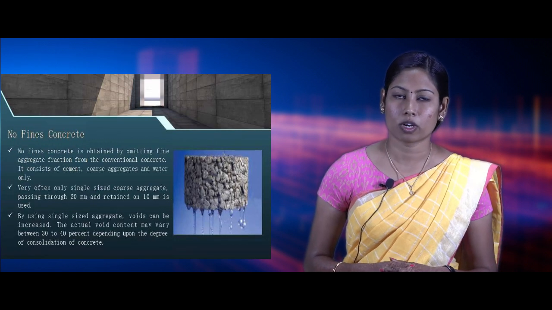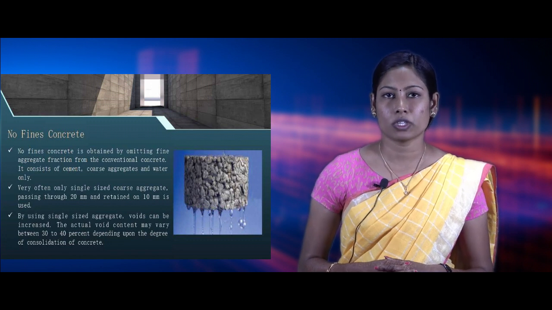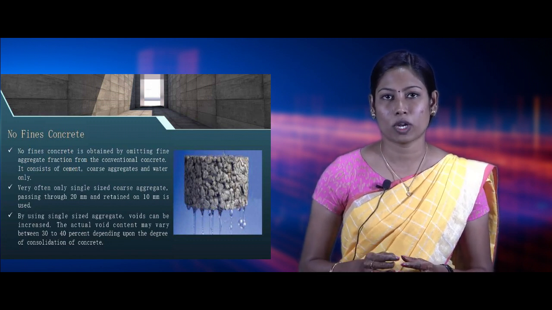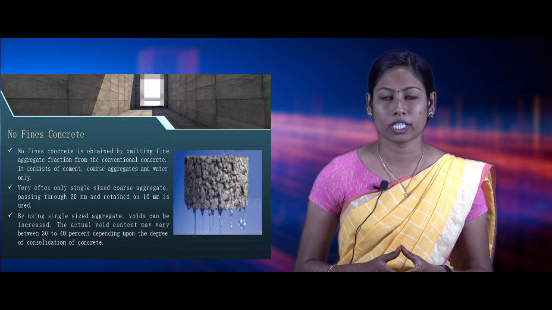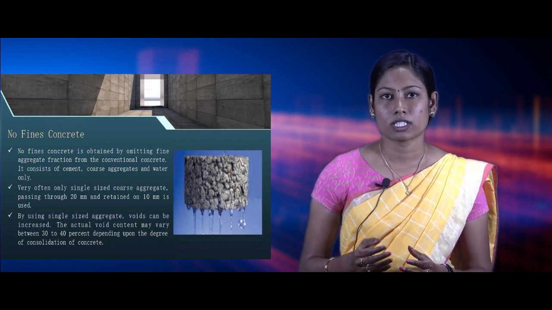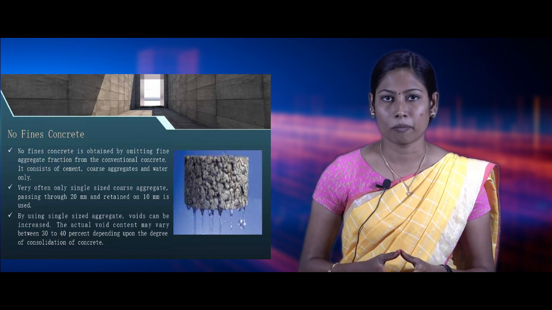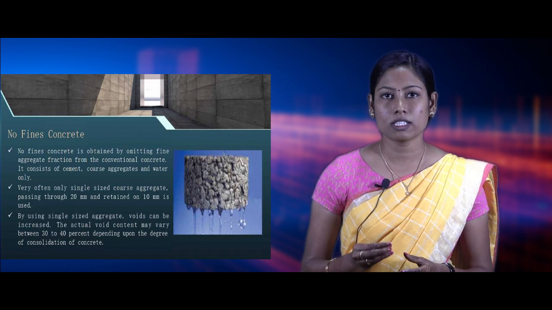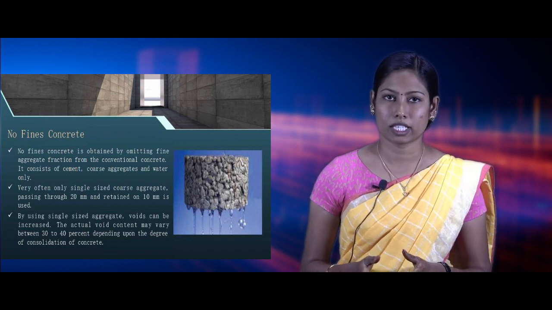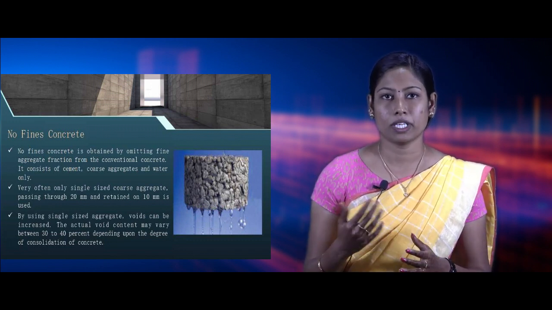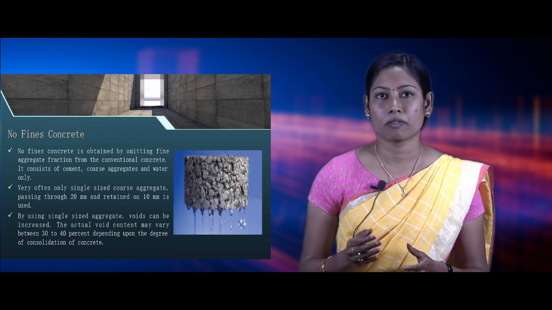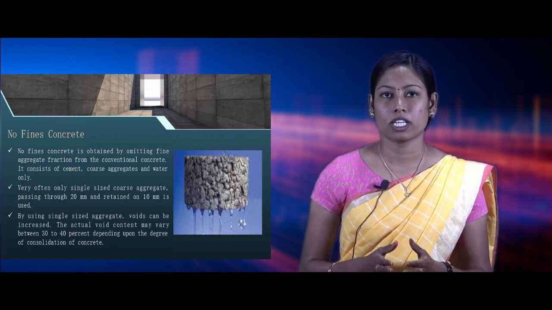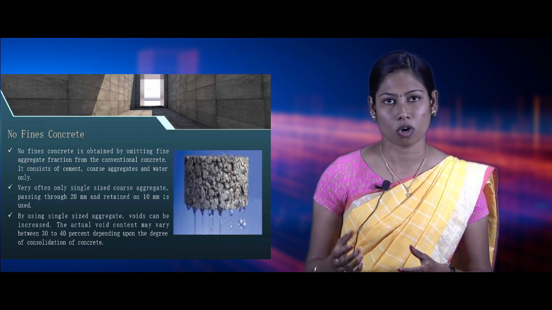Let's see about no fines concrete. It is obtained by omission of the fine aggregate fraction below 12 mm from conventional concrete. It is a mixture of water, cement, and coarse aggregate only. Cement content correspondingly varies. Very often, only single-sized aggregate passing through 20 mm and retained on 10 mm is used. By using single-sized aggregate, the actual voids can be increased. The actual voids may vary between 30 to 40% depending upon the degree of consolidation of the aggregates.